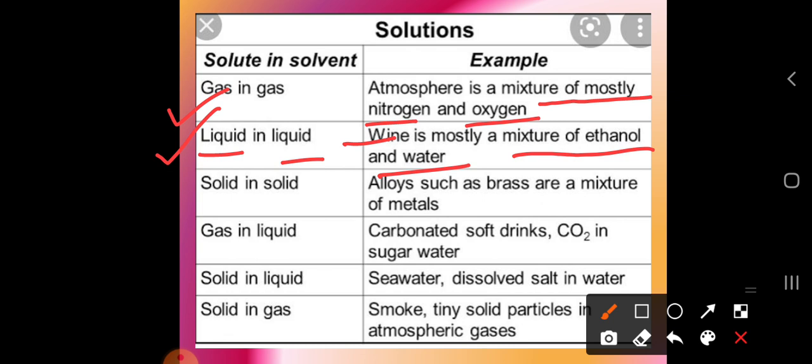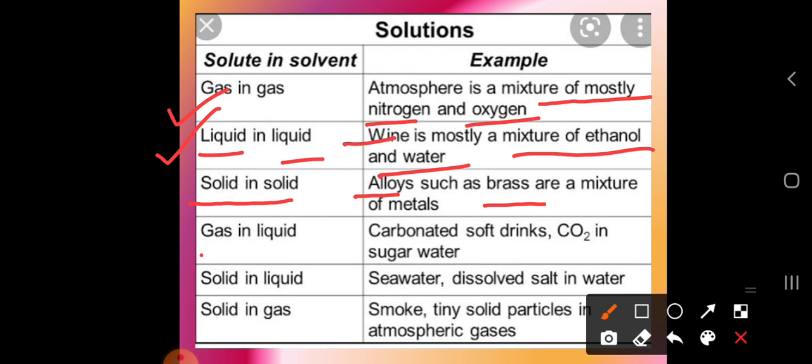We have taken a simple example, but in our atmosphere many varieties of solutions are present. Here is the set of examples we have collected. As well as solid in solid: if two solids are intermixed with each other, this is also a type of solution. It is an alloy, a combination of two metals. You can take the example of brass, a mixture of the metals copper and zinc. This is one example of solid in solid.